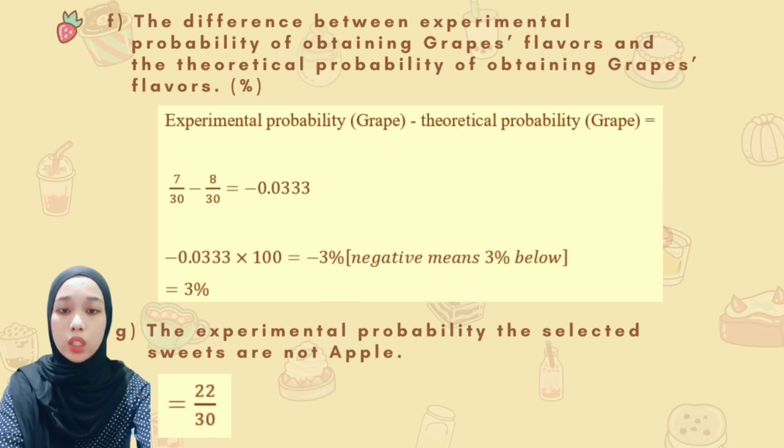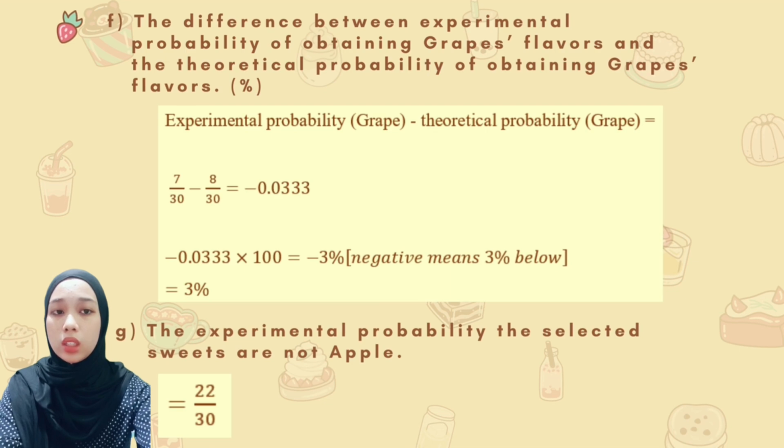For question F, we need to find the difference between the experimental and theoretical probability, which means we need to find the experimental probability minus the theoretical probability, and the answer we get is 7 over 13 minus 8 over 13 equal to negative 0.0333, and we need to multiply by 100, and it is equal to negative 2%, which means it is negative, meaning 3% below, and the answer is 3%.